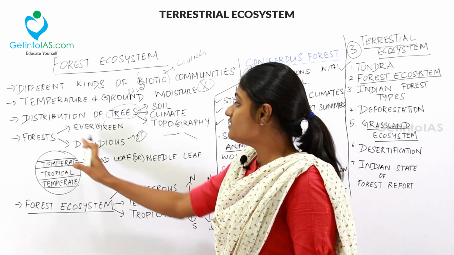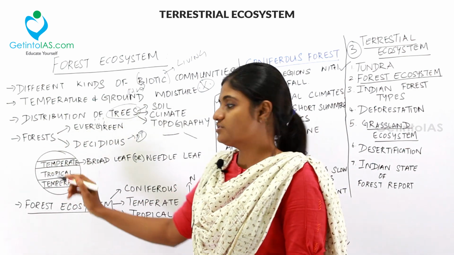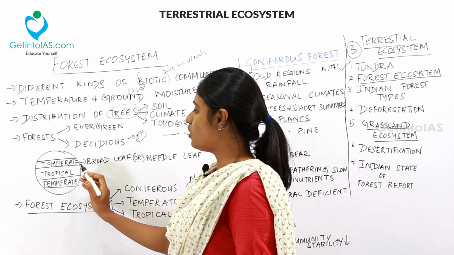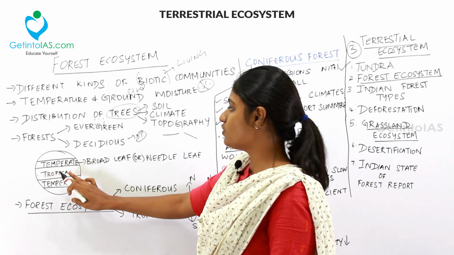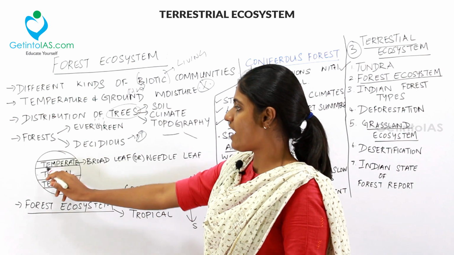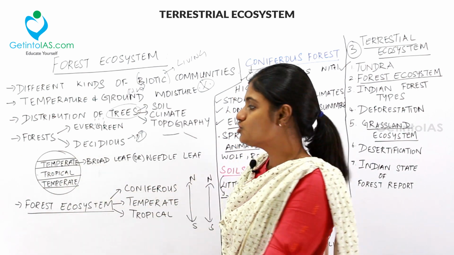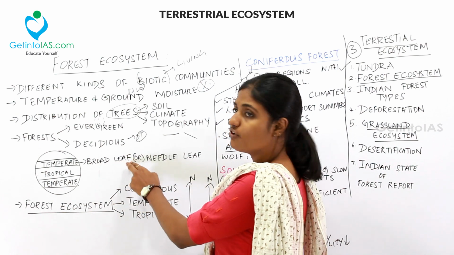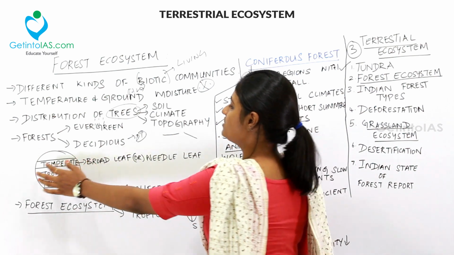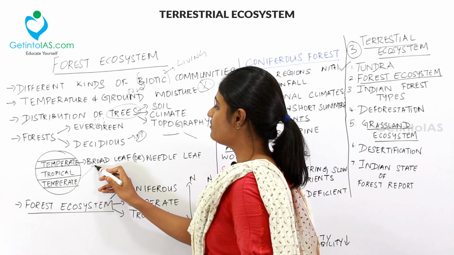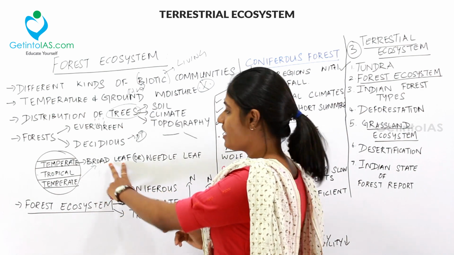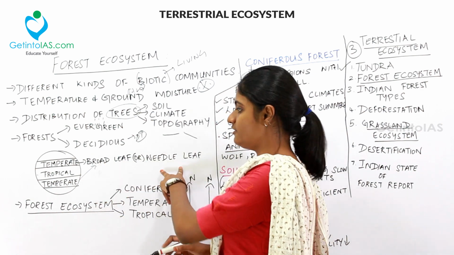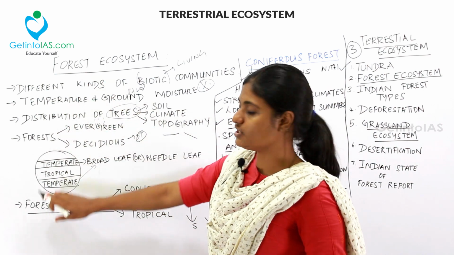Next, the earth is divided into various zones. The equatorial zone is called the tropical region, and on top of the tropical region, you have the temperate region. In this temperate region, you will have trees that have broad leaves and trees that have needle leaves. So, that is the forest ecosystem.